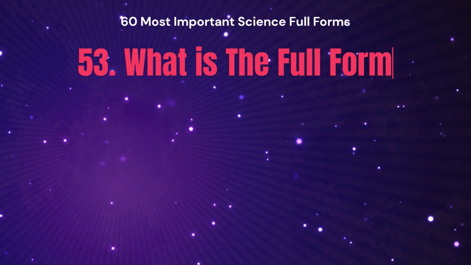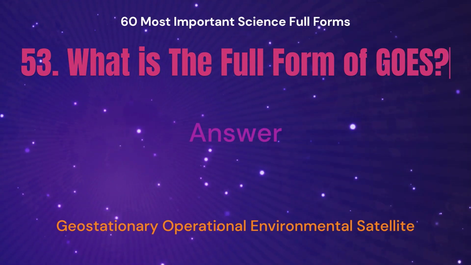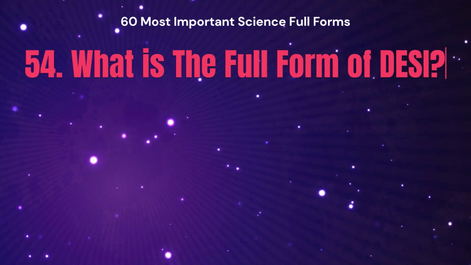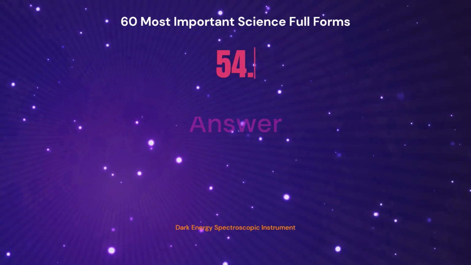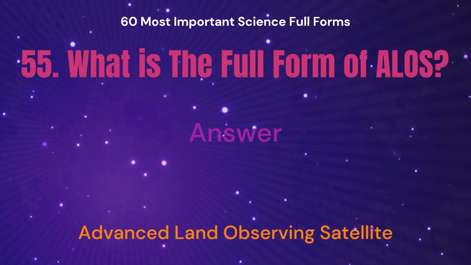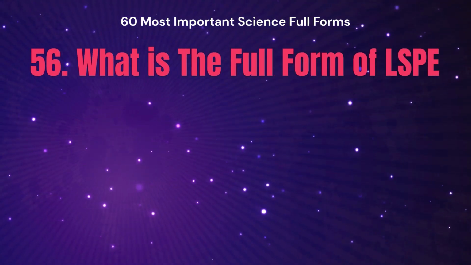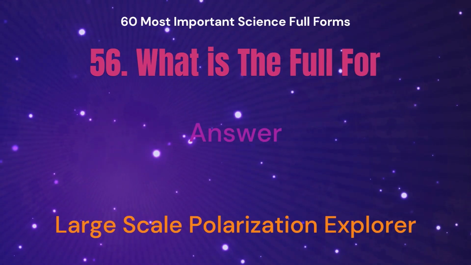What is the full form of GOES? The answer is Geostationary Operational Environmental Satellite. What is the full form of DESI? The answer is Dark Energy Spectroscopic Instrument. What is the full form of ALOS? The answer is Advanced Land Observing Satellite. What is the full form of LSPE? The answer is Large Scale Polarization Explorer.